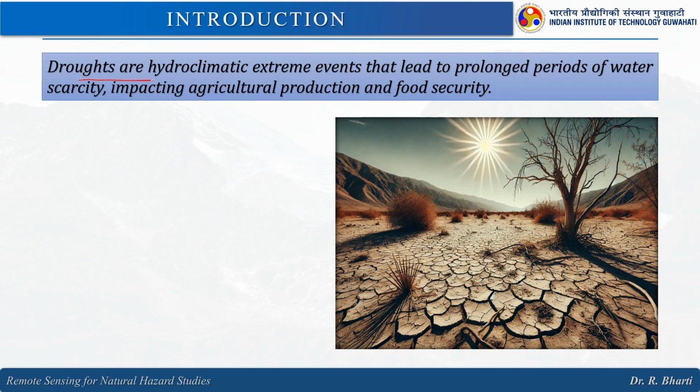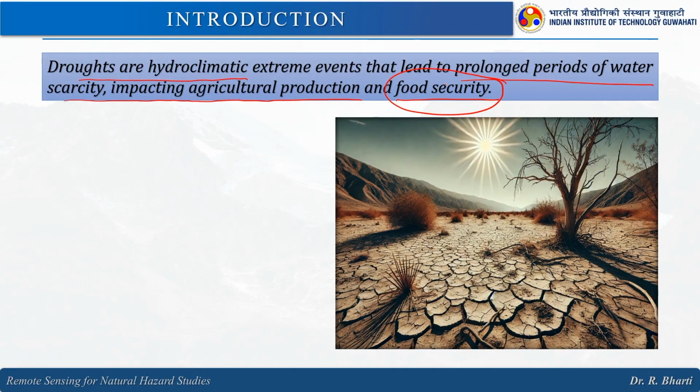Droughts are hydroclimatic extreme events that lead to a prolonged period of water scarcity, impacting agriculture production and food security, because ultimately when there is a drought, it will affect agriculture, and once you have the agriculture impact, you will have food insecurities.